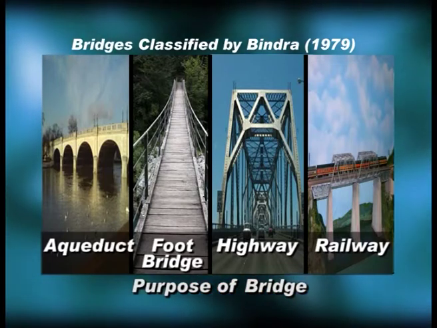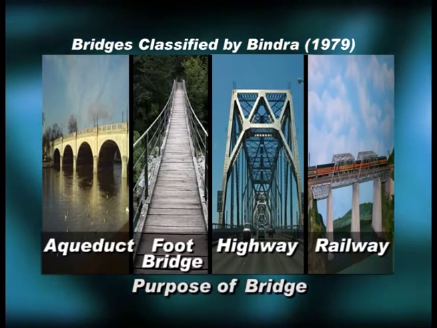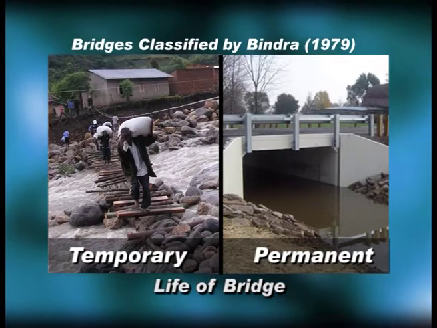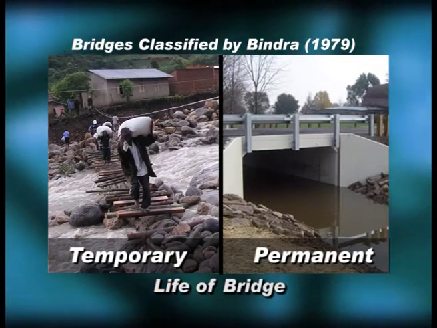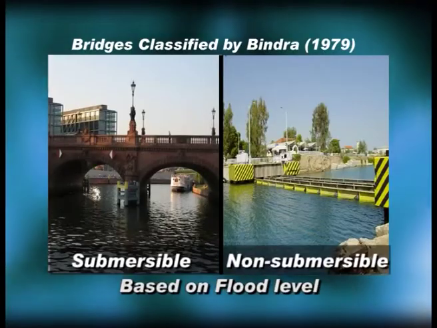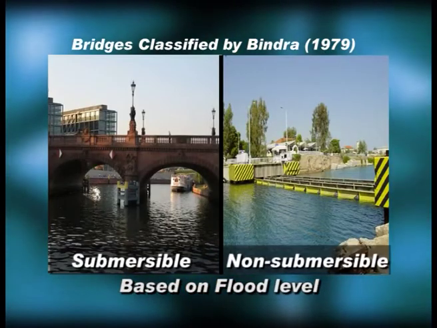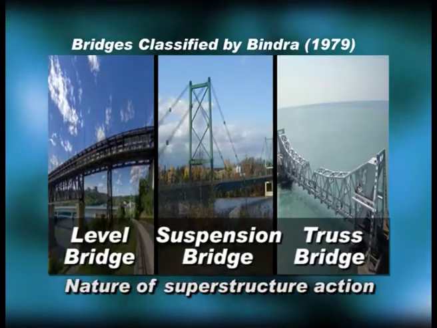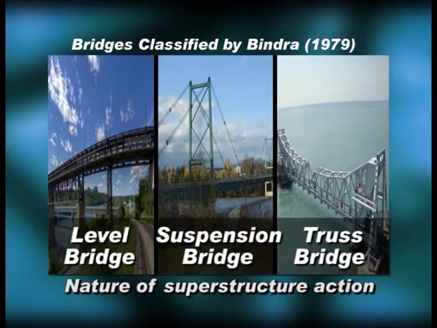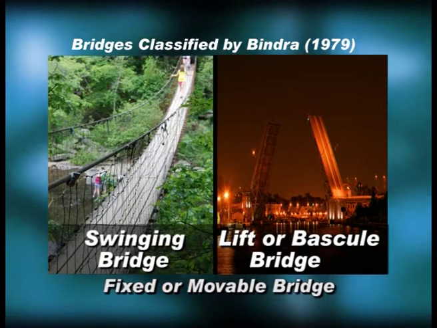Second, purpose. The bridges are again classified based on the purpose, that is footbridge, highway bridge and railway bridge. Based on the life, we can call it temporary or permanent. Depending upon the flood level, we can also call them submersible and non-submersible. The nature of superstructure he has classified as girder bridge, suspension bridge and truss bridge. And the classification based on fixed or movable bridges.